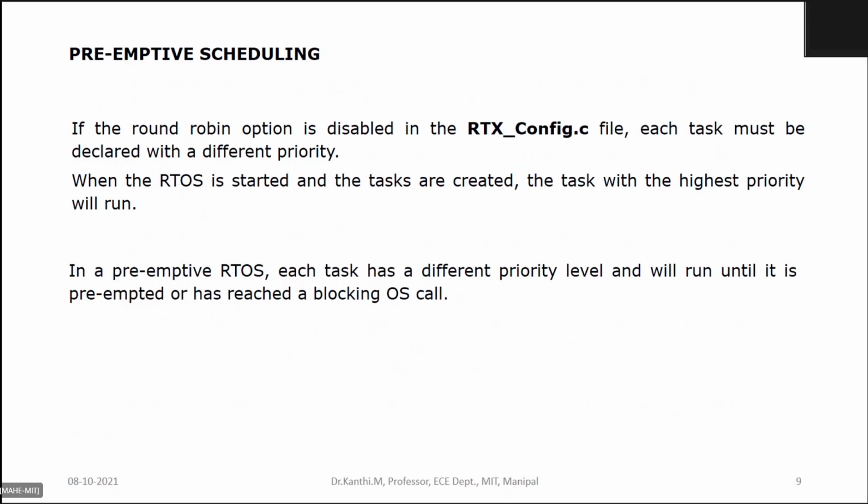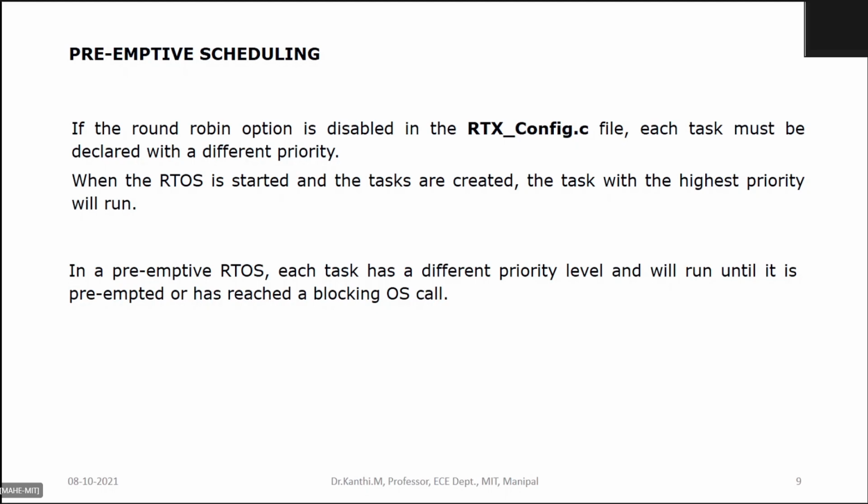Ma'am, I have one doubt. Yeah. Ma'am, what is a blocking OS call? Blocking OS call means I call some sort of, say for example, an event. I'm using an event, a semaphore, a mutex. Okay, got it?